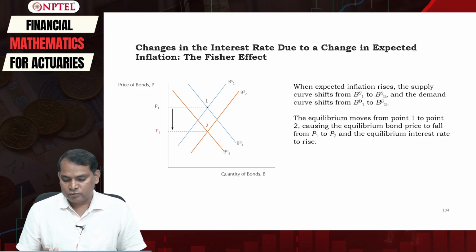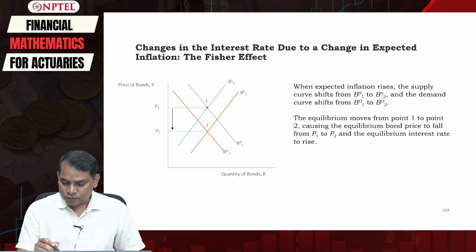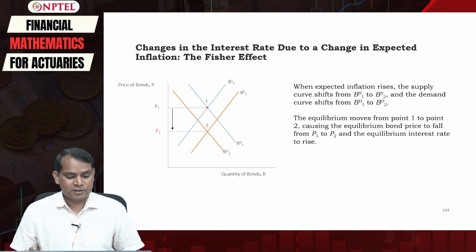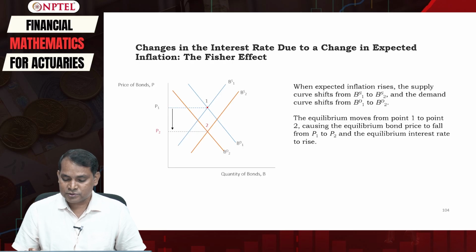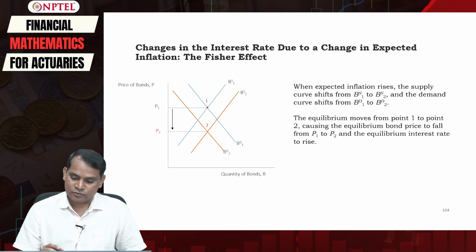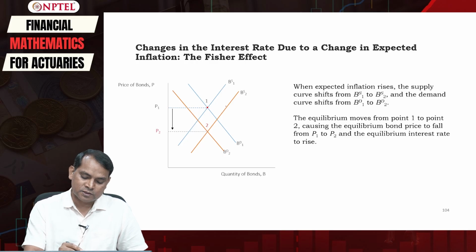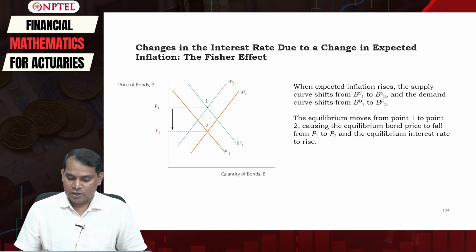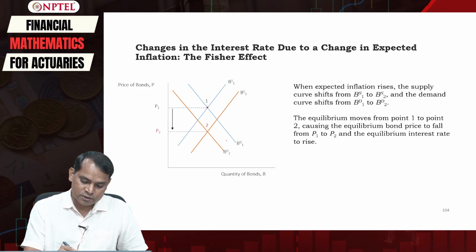Okay, now whenever expected inflation increases, the supply curve shifts from BS1 to BS2, that is towards the right, and the demand curve shifts from BD1 to BD2, that is to the left.